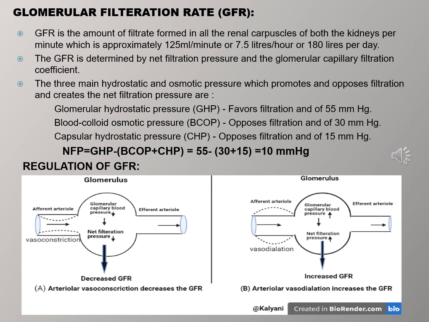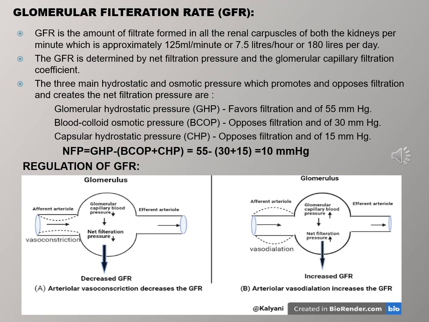Then the regulation of glomerular filtration rate. Vasoconstriction and dilation of the afferent arteriole affect the rate of blood flow to the glomerulus and thus affect the glomerular filtration rate. Change in diameter of the afferent arteriole regulates the incoming blood and thus the glomerular blood pressure and the net filtration pressure.